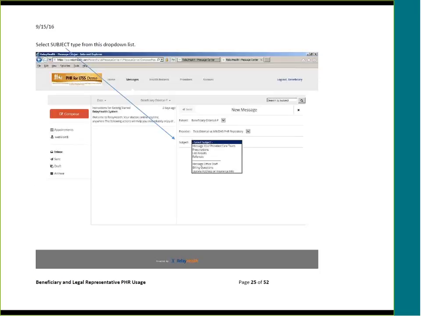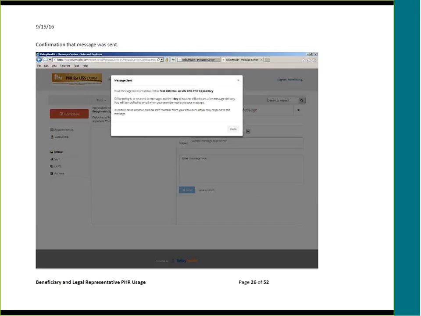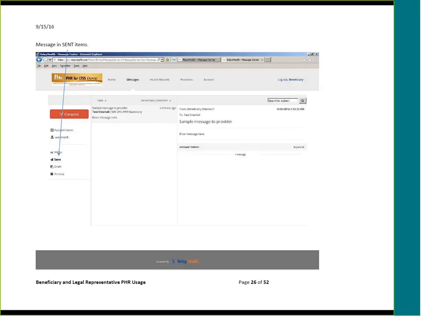Select Subject from the drop-down list. Enter the subject text and the message text and click Send. Once again, you will get a confirmation that the message was sent. And if you go to Sent Items, you will see the message in that folder.